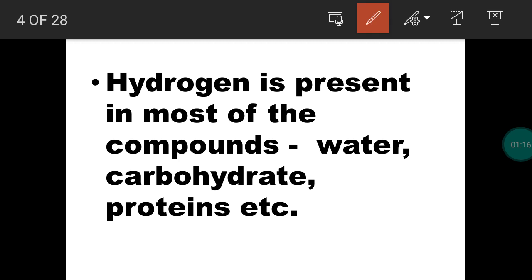And in our day-to-day life, we use many compounds containing hydrogen. Without water, carbohydrates and proteins, we cannot live. Carbohydrates and proteins are biomolecules which are very essential for living beings. So in our day-to-day life, we use many compounds like water, carbohydrates and proteins which contain hydrogen.